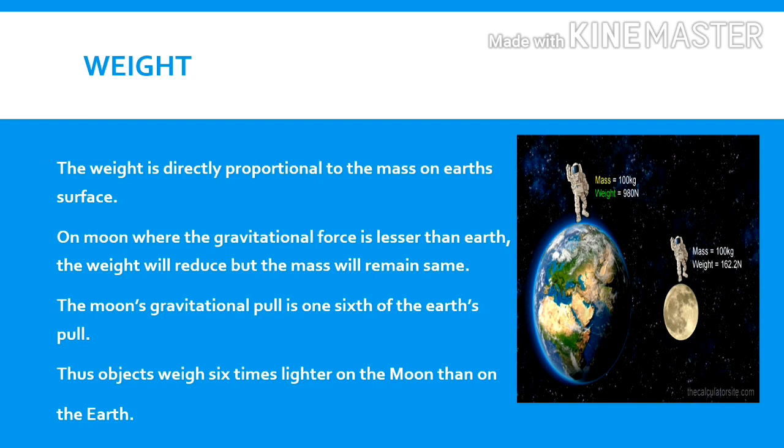On Moon, the gravitational force is lesser than Earth. Hence, the weight will reduce, but the mass will remain same. The Moon's gravitational pull is 1/6 of the Earth's pull, so objects weigh 6 times lighter on the Moon than on the Earth.